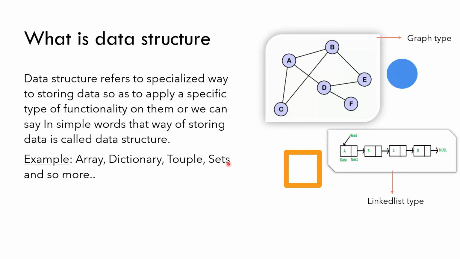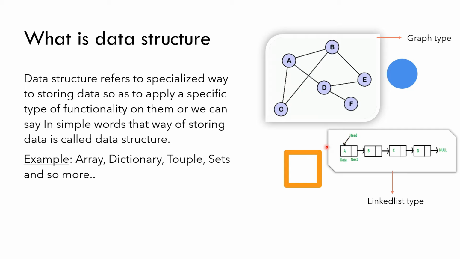I think you have already learned Python fundamentals, and in those fundamentals you already heard these terms: arrays, dictionaries and tuples. These are a type of data structure. In a dictionary we have a key and value, and in arrays we have a type of list. So these are types of data structures.